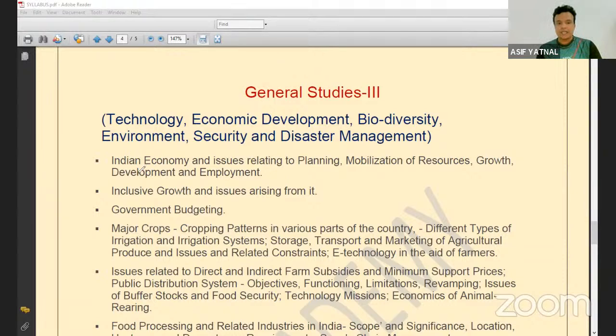So what is the first topic? Indian economy and issues related to planning. When you are making the notes, अब आपको notes कैसे बनाने? First topic is what is Indian economy. First you will make notes on Indian economy. What are the features of Indian economy? You will make basic notes on the features of Indian economy.